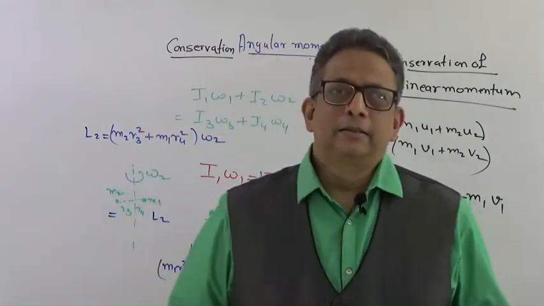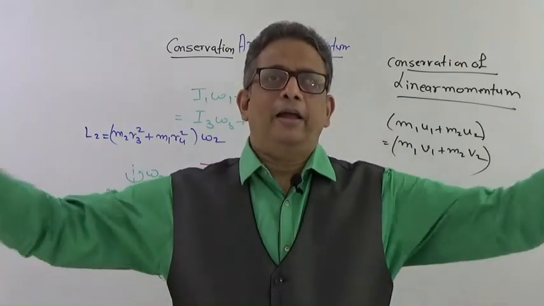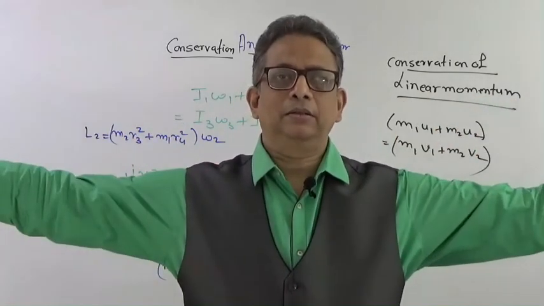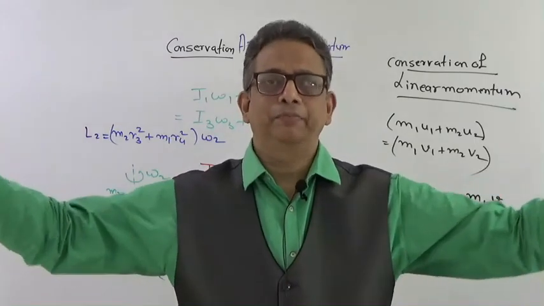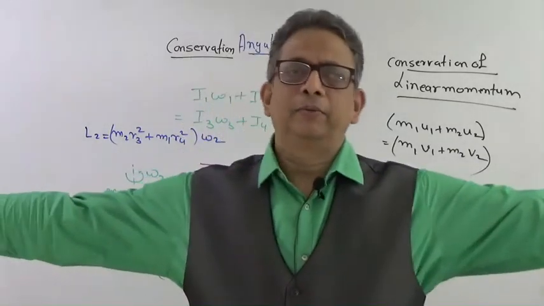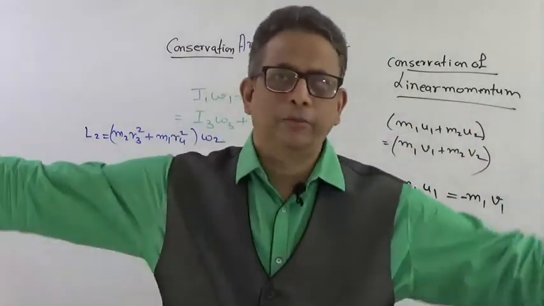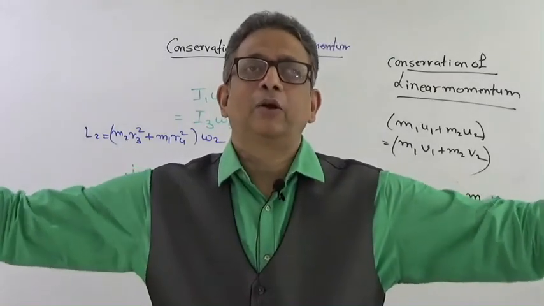You can see this example, in which if I have some dumbbells, the kind you use in the gym, and I stand on a rotating wheel and someone gives me a rotational motion, some angular velocity, then he goes away because external force cannot be applied.